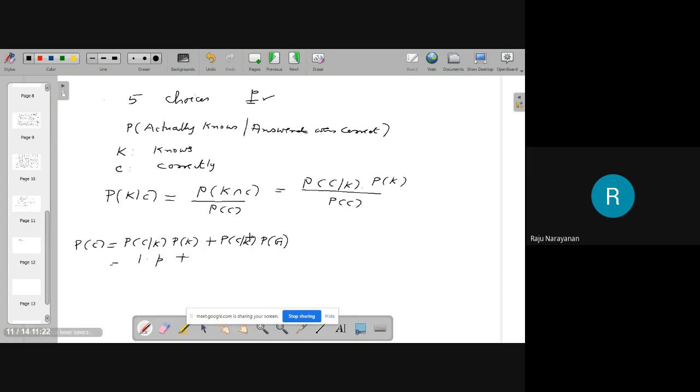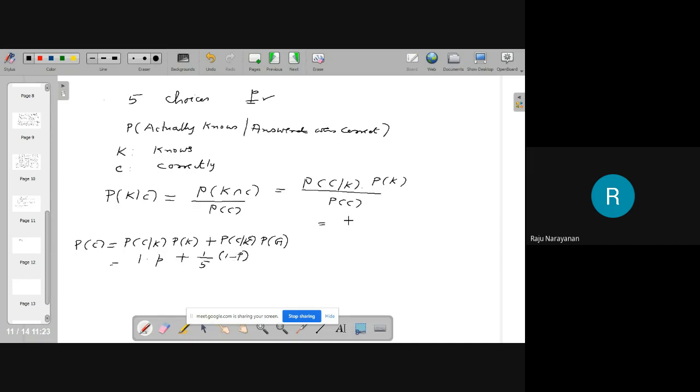And probability of C given K complement. If I don't know the answer, then what is the probability that it can be a correct answer? I am selecting one of the 5 choices randomly, and only one of the 5 choices can be correct. The probability that I made a correct answer is only 1 by 5. When I guess, when I don't know the answer, the probability of knowing the answer is P, therefore it will be 1 minus P.